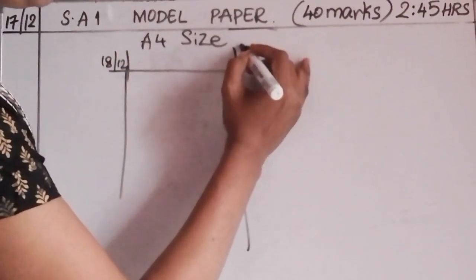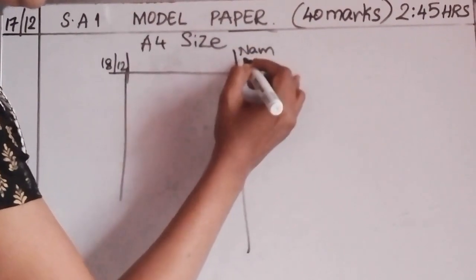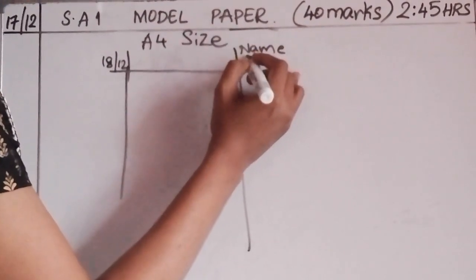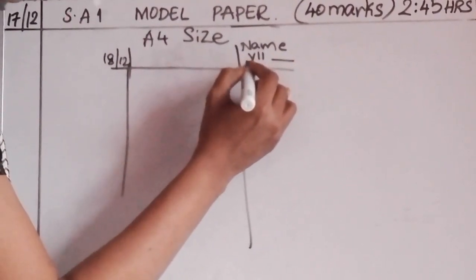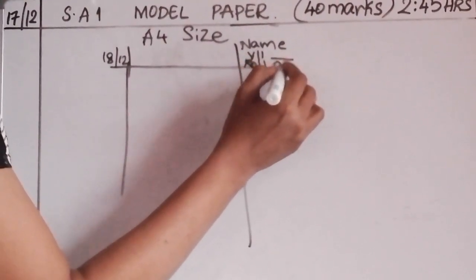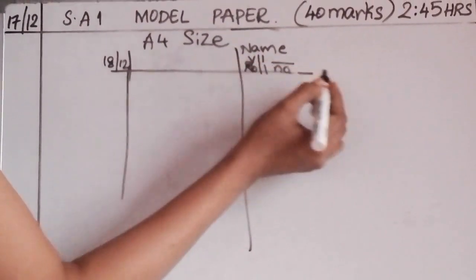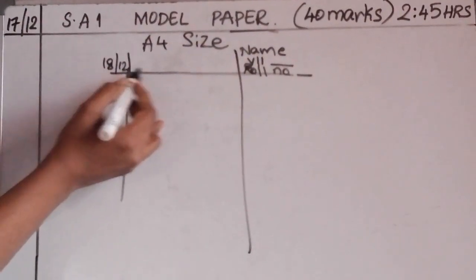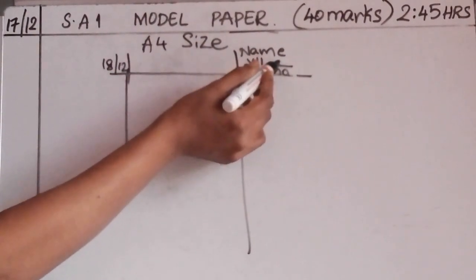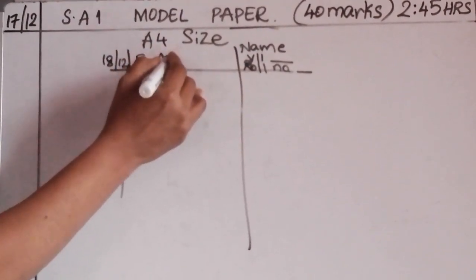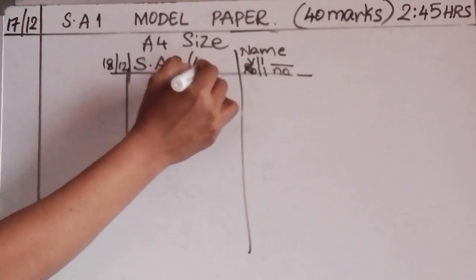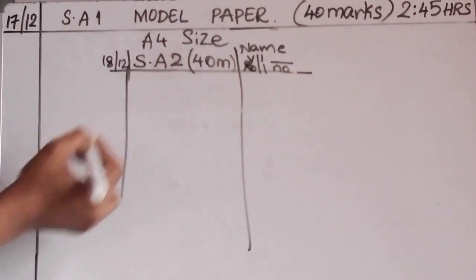4-5 pages before only. Write your name, class and section, 7th and section. Then write your roll number, whatever is your roll number. Date, name, class, section, roll number. Write the heading: Essay 1, 40 marks.